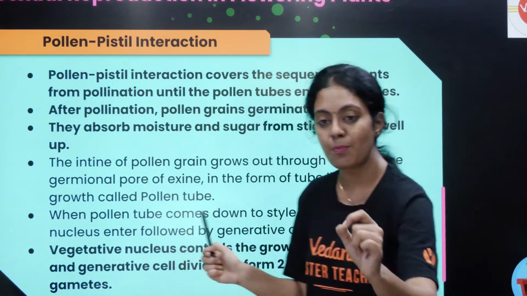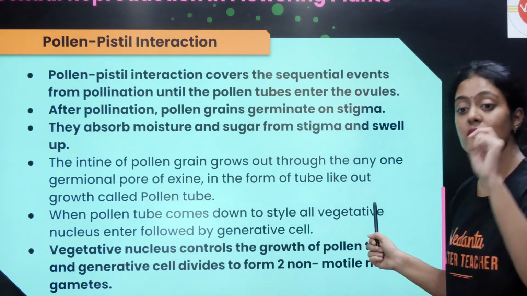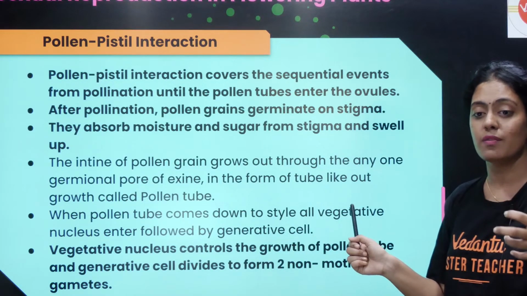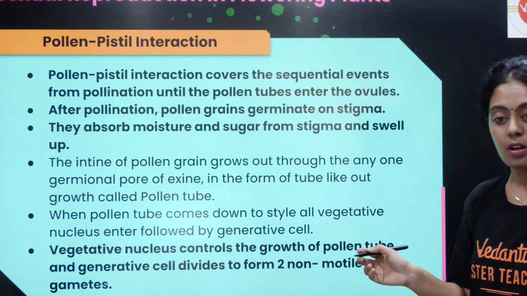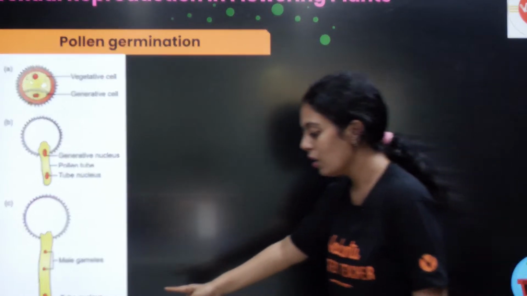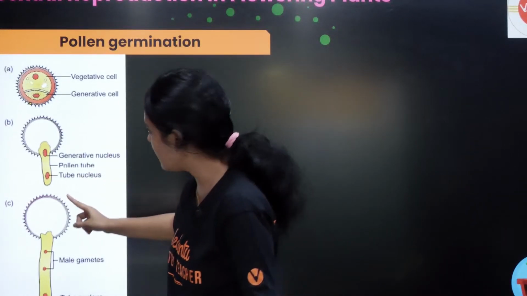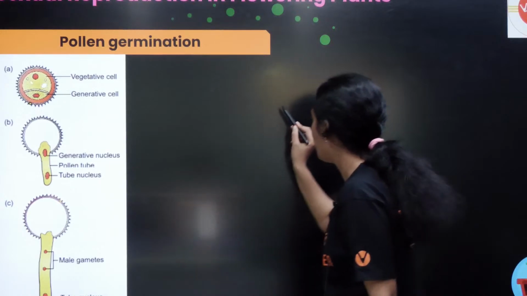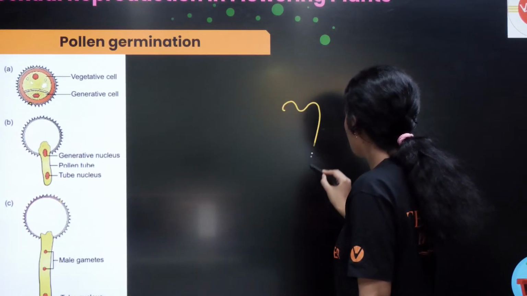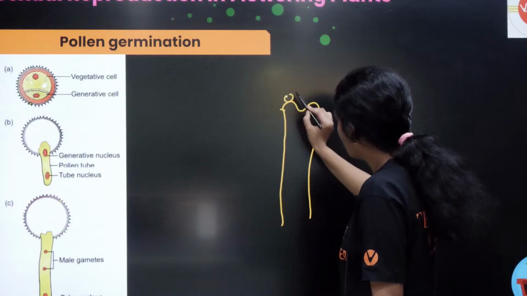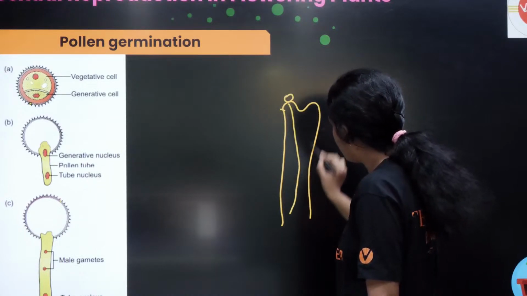After pollination, the pollen grain germinates on the stigma. It absorbs moisture and sugar from the stigma and swells up. What is actually happening here is very, very important. You can see the pollen tube development. If this is your stigma and this is your pollen grain, there will be a pollen tube that is developed.